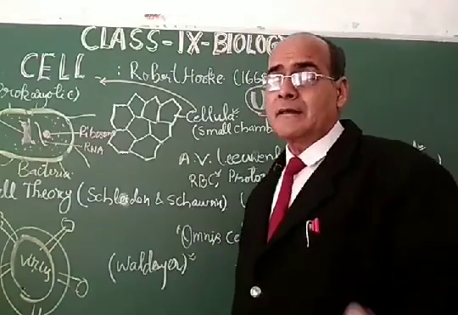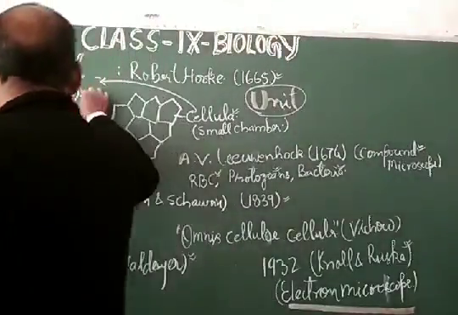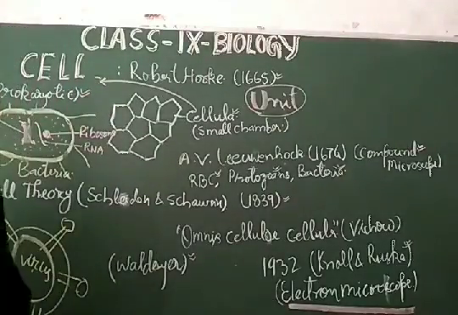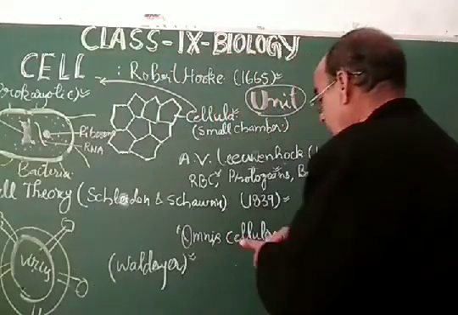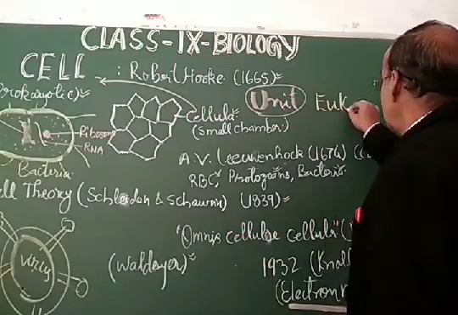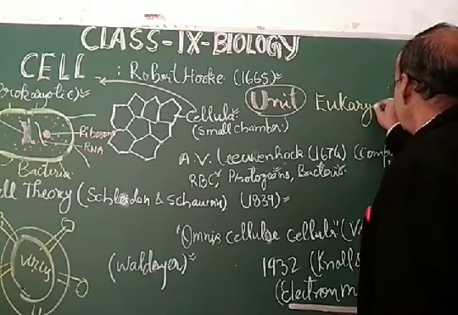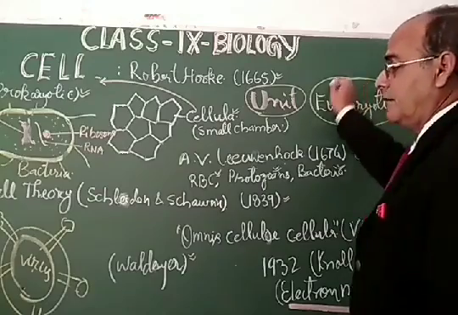Dear students, on the basis of the history and discovery of the cell, scientists classified the cell into two groups. Number one, prokaryotic, and number two, eukaryotic. So prokaryotic and eukaryotic, two types of cells are there.